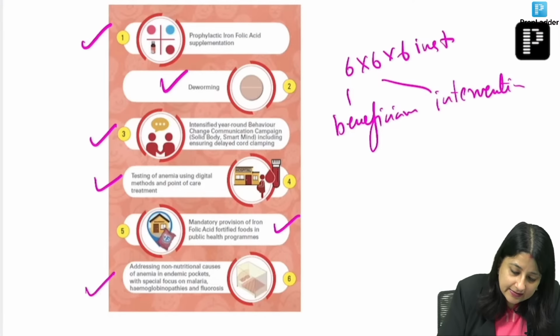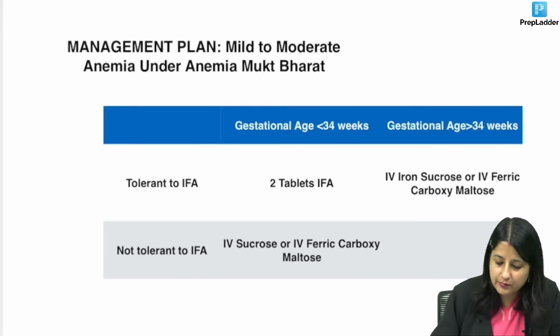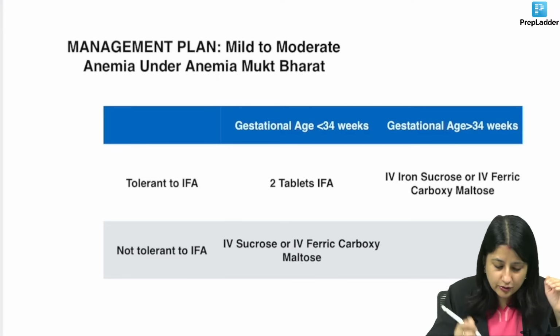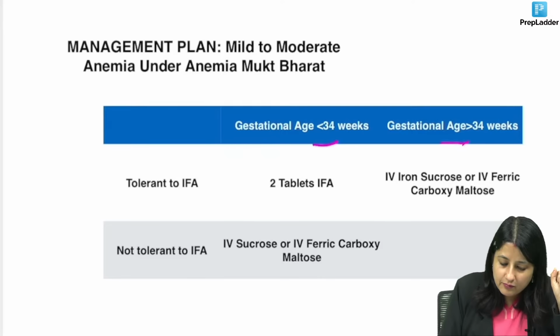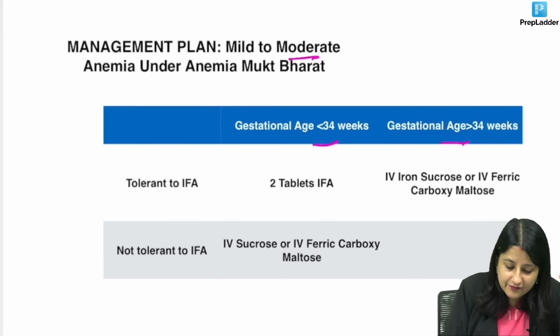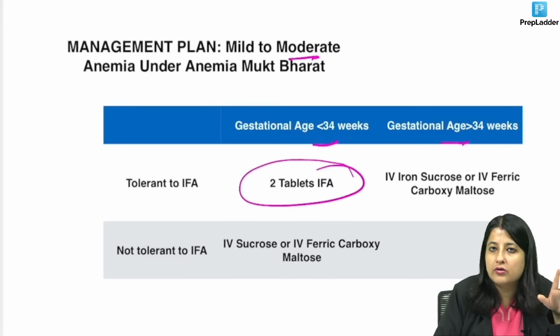This is 6 institutional mechanisms. Alright, they have asked. Now here I asked you about the treatment. So for the treatment plan, guys, you have to divide the gestational age, less than 34, more than 34, mild to moderate. Now mild to moderate, less than 34, if the woman can take IFA, you will put her on 2 tablets, not 1, 2 tablets.